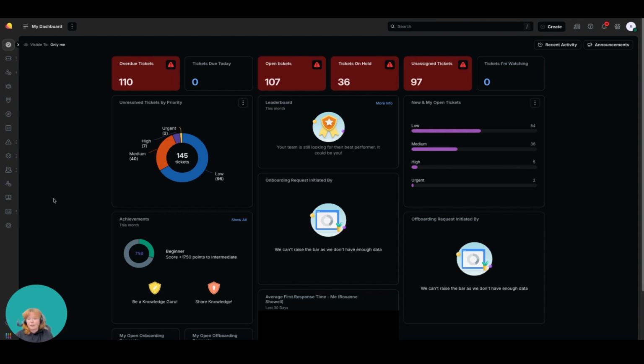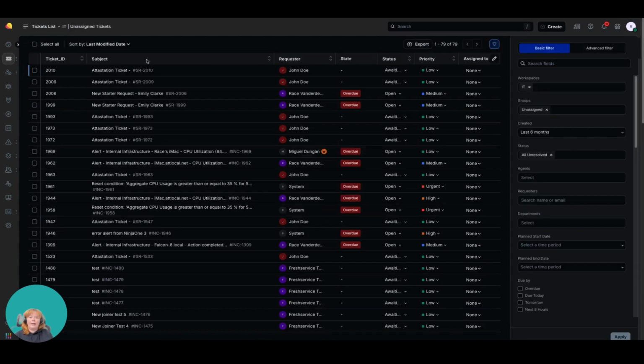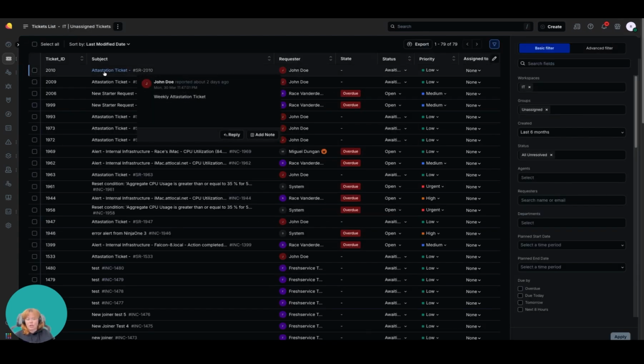Today, I'm answering frequently asked questions about Freshservice, and it's about sharing tickets. Sharing tickets was something that came in a little while ago, but it's not always clear how it works and what's going on. Sharing tickets allows a requester or an agent to share a ticket with somebody specifically who may not otherwise have visibility of that ticket.